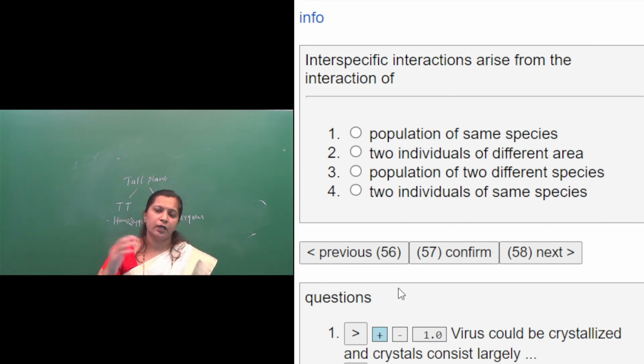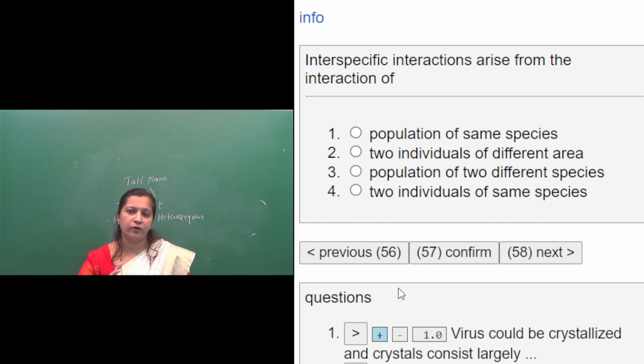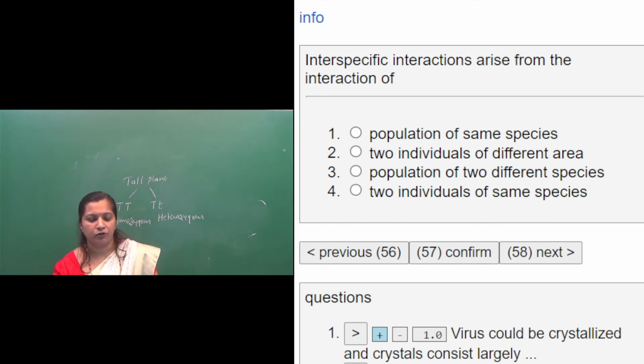Such interactions in a population where two different species interact are called interspecific interactions. So what is the question?